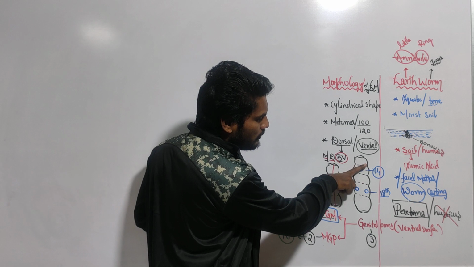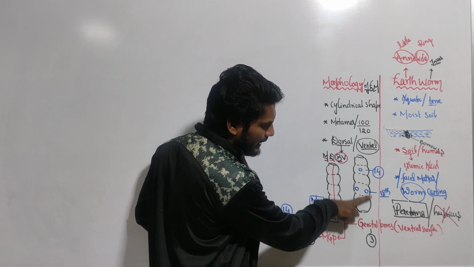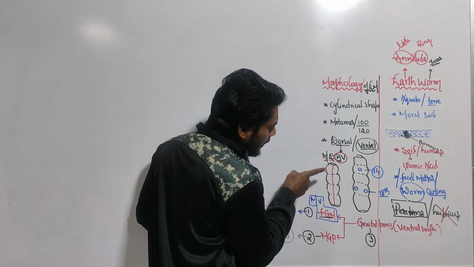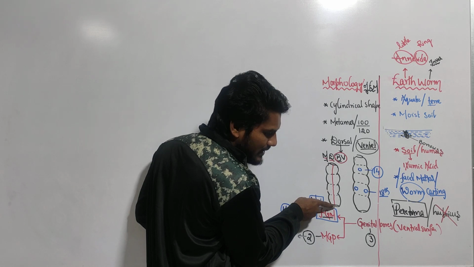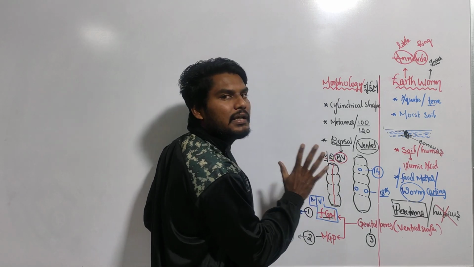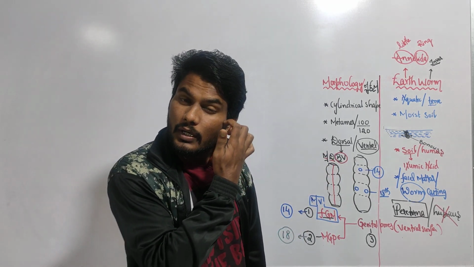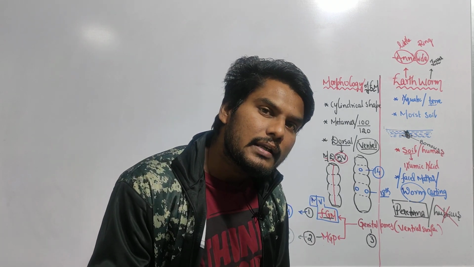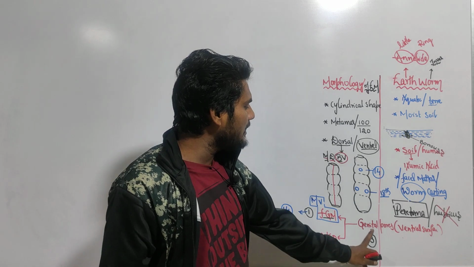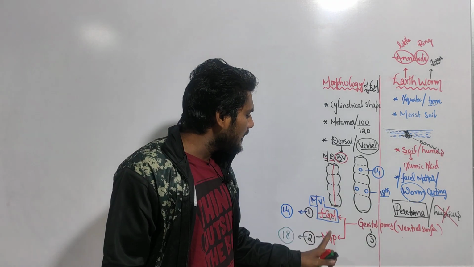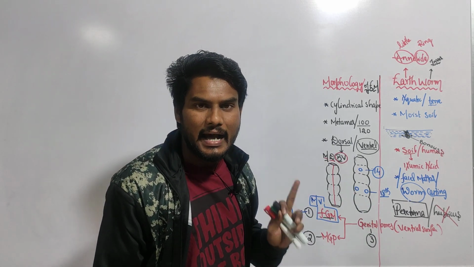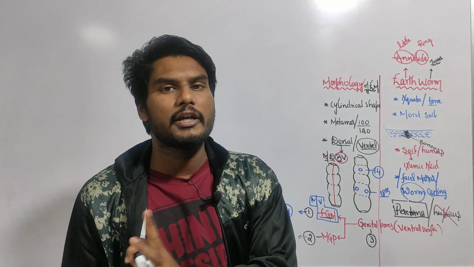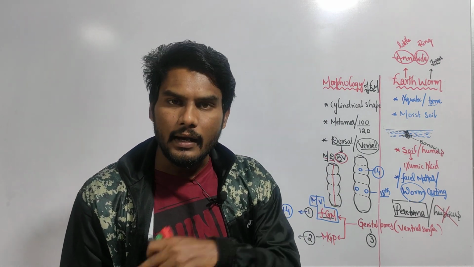So if you are able to see the genital pores, this is the ventral view. If you are able to see the dorsal vessel, a dark line, this is the dorsal view. This is the way that you have to remember first: viewing the earthworm dorsally and ventrally. Ventrally means you will see genital pores. Dorsally means you will see a blood vessel, a dark line passing longitudinally along the entire length of the earthworm.